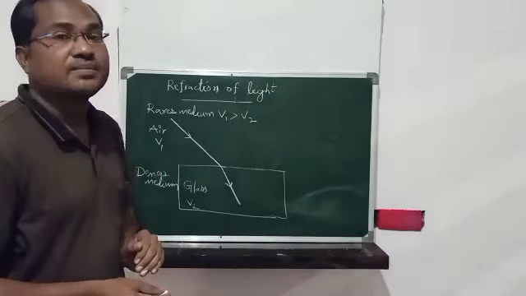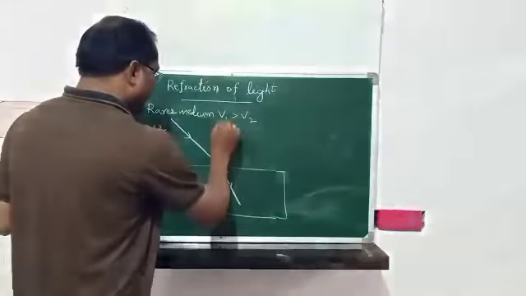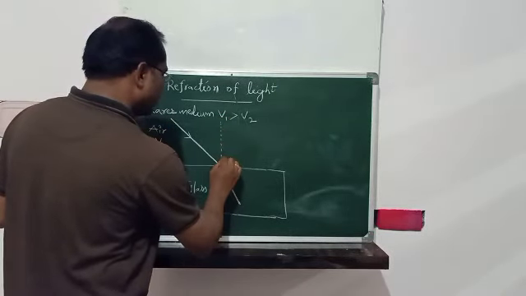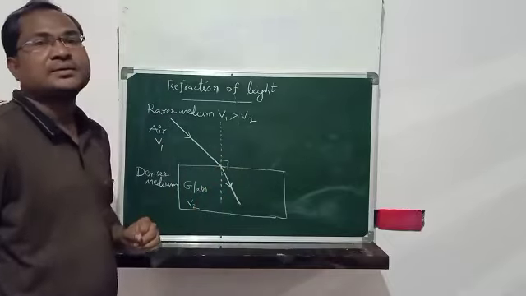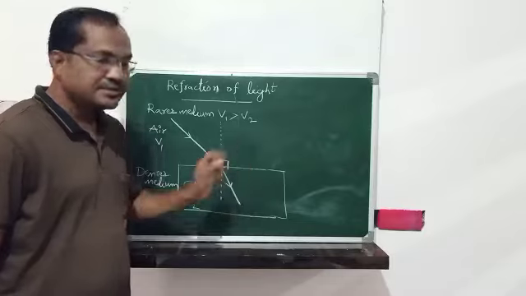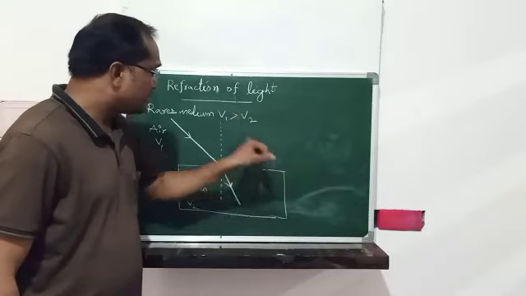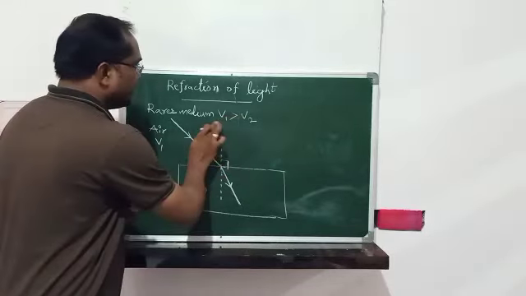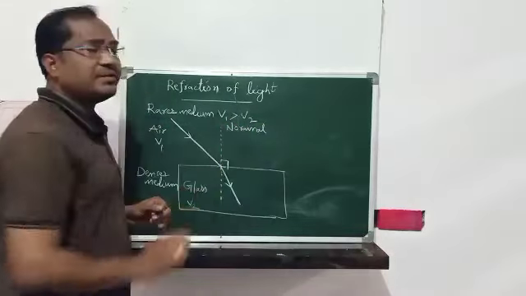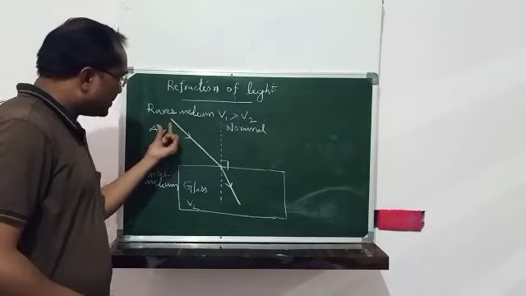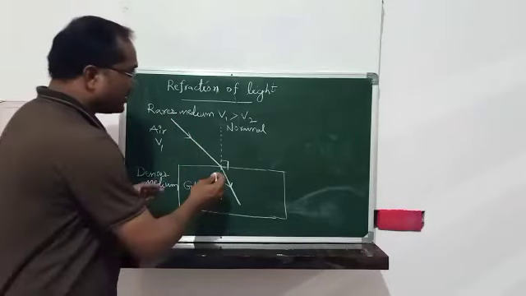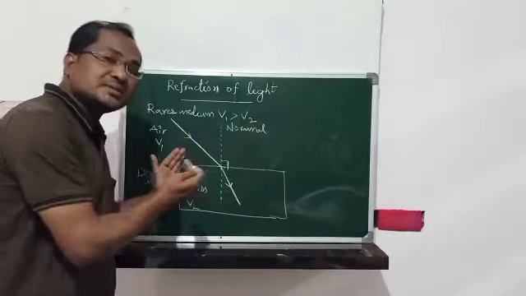bend towards the normal. What is the normal here? The normal line I am drawing here is perpendicular to the interface between the air medium and glass medium, so we can take it as the normal. Whenever light enters from rarer medium to denser medium, that light ray bends towards the normal.